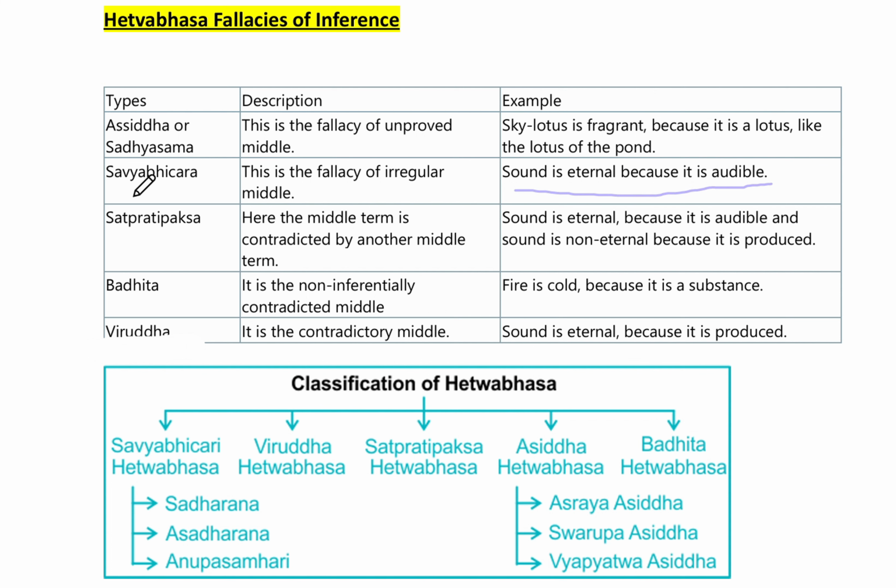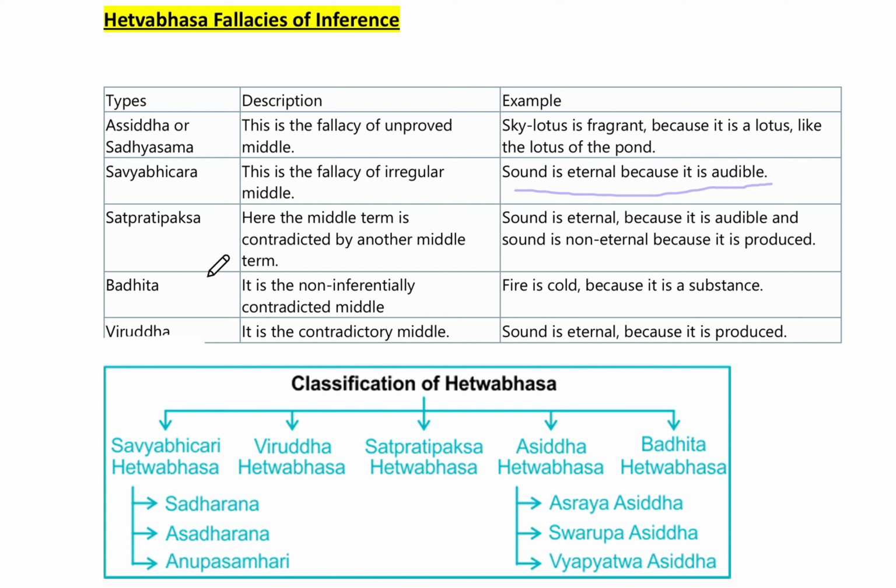Now we'll go on to the third one, Sat Pratipaksha, where the middle term is contradicted by another middle term. So there would be two middle terms, and one middle term will be contradicted by the other. Let's see the example: sound is eternal because it is audible, and sound is not eternal because it is produced. Here we can see the contradiction, because on the one hand they are saying that sound is eternal because it's audible, and on the other side they are saying that it is non-eternal because it is produced.